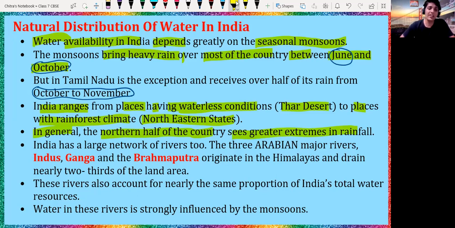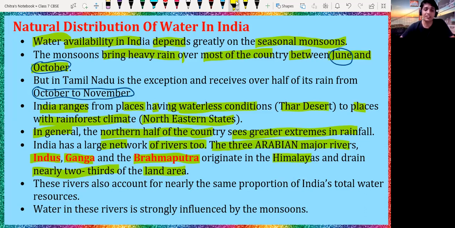India has a large network of rivers too, and there is a very large network of rivers in India. There are 3 major rivers in India, like we have the Indus, the Ganga and the Brahmaputra. These are the 3 main rivers which originate from the Himalayas and drain nearly 2/3 of the land area. These 3 rivers are very important and provide water to many parts of India.